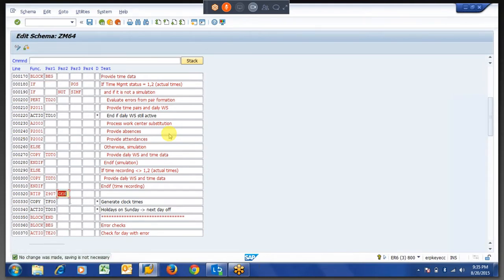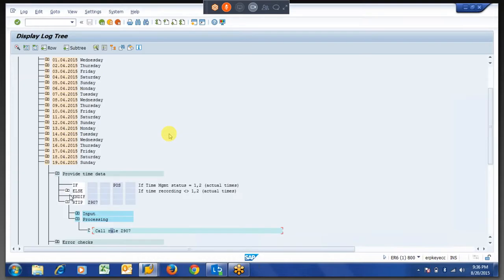There is a slight confusion over here, but whenever we are using this relevant PCR, we have to mention whether it is general to all time types or specific to one time type. When we are bifurcating based on the time type, then we can put this blank. As of now we are not mentioning anything, so we are going to give gen over here. Then only our PCR will work in the time evaluation.